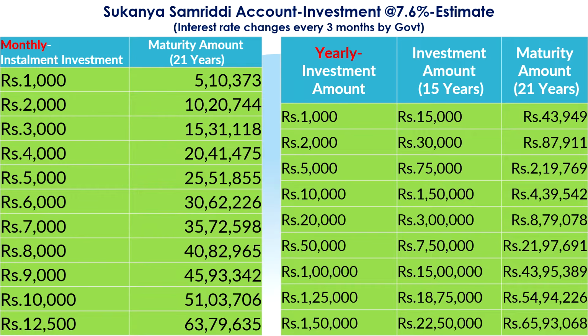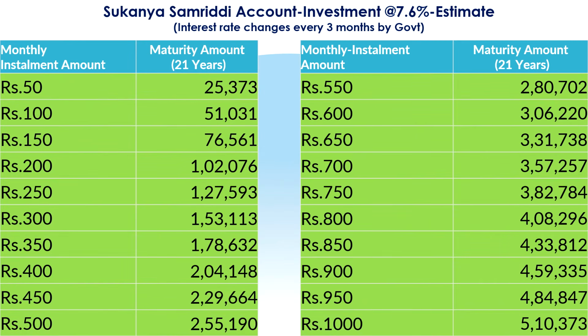So this is the compound interest that is being paid, and this much amount is paid as maturity. Some people may say that they may not be able to pay that much. So I have given the smallest amounts also, with which one can start depositing in a Sukanya Samriddhi account for the betterment of their girl child, either at the time of education or her marriage.